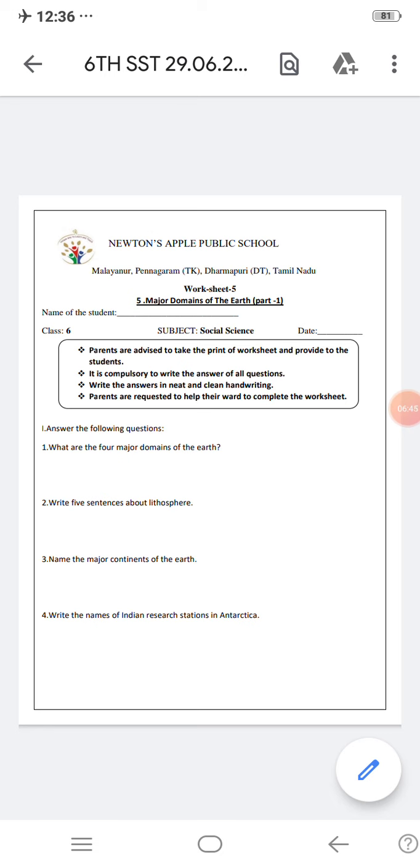Once you're done with the homework, send it to the WhatsApp group 6th Standard Social Science NAPS. The timing is between 6 to 8 in the evening.